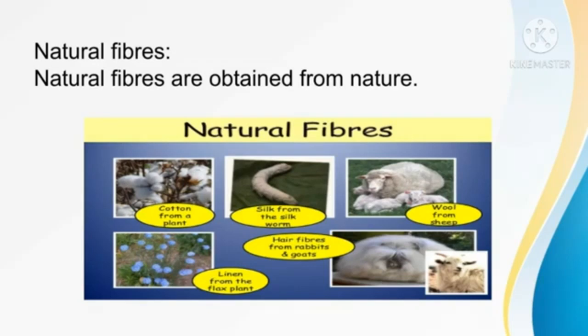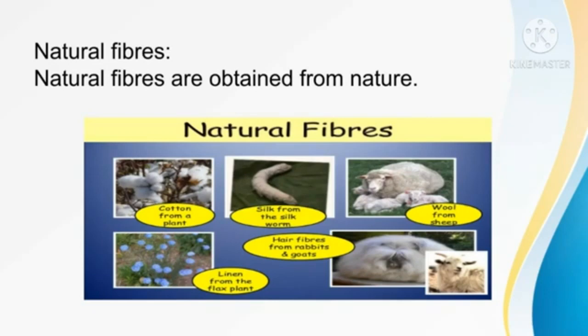Cotton from the cotton plant. Silk from the silkworm. Wool from sheep. Linen from the flax plant. These all are examples of natural fibers. Natural fibers are obtained from nature. Nature means plants and animals.